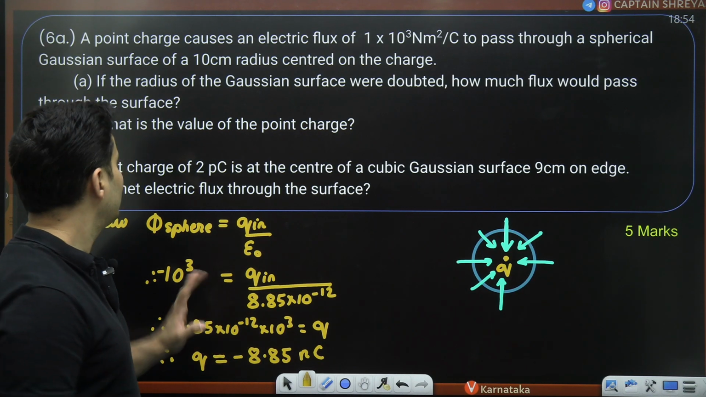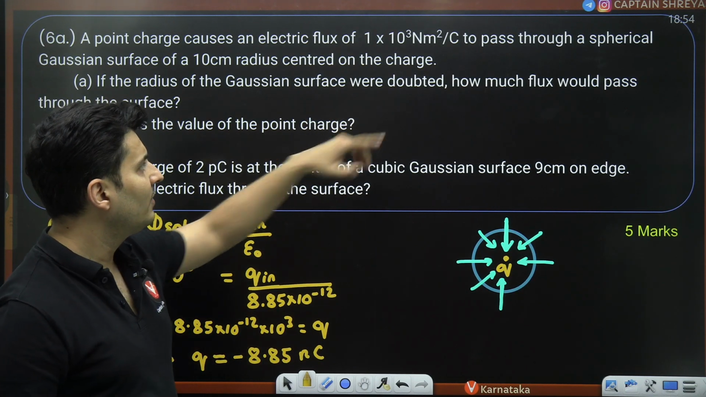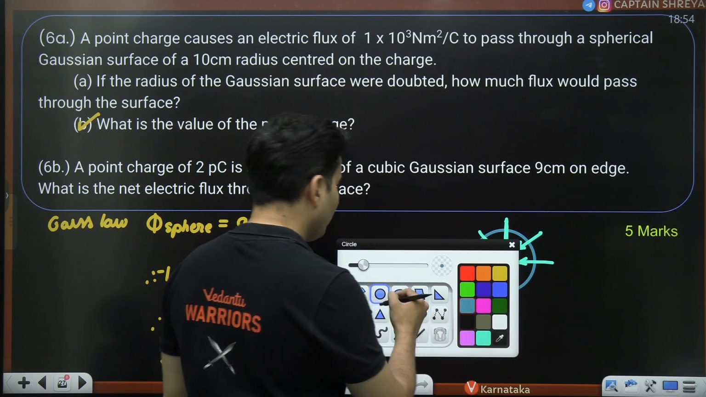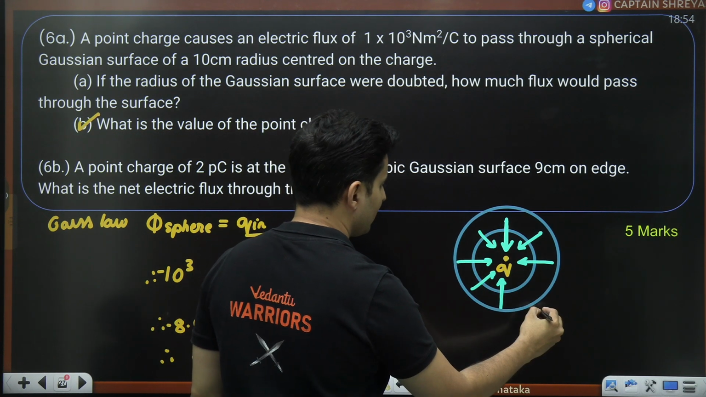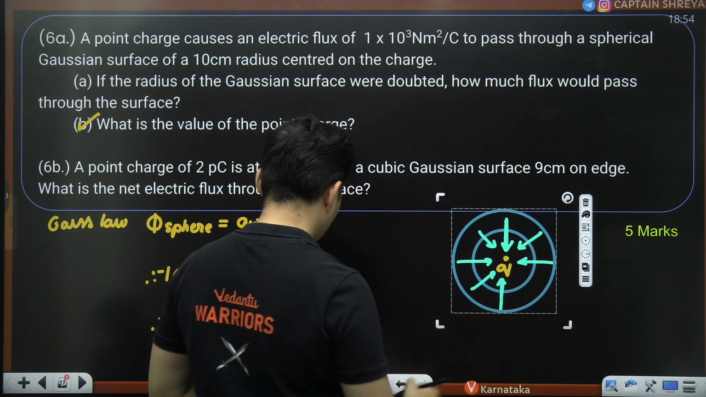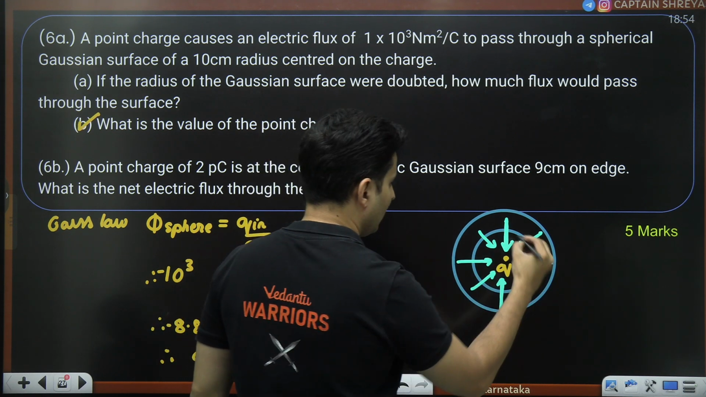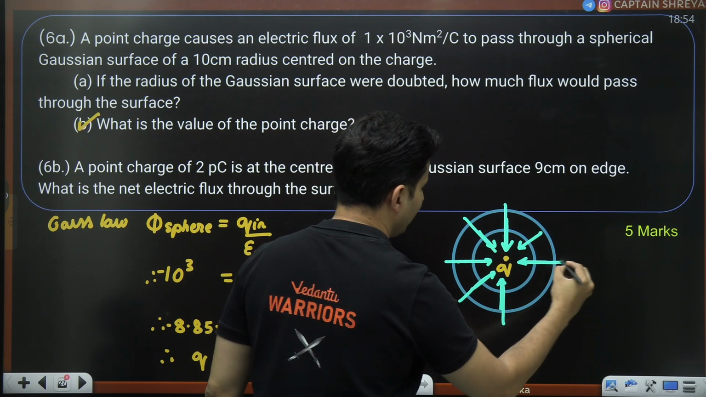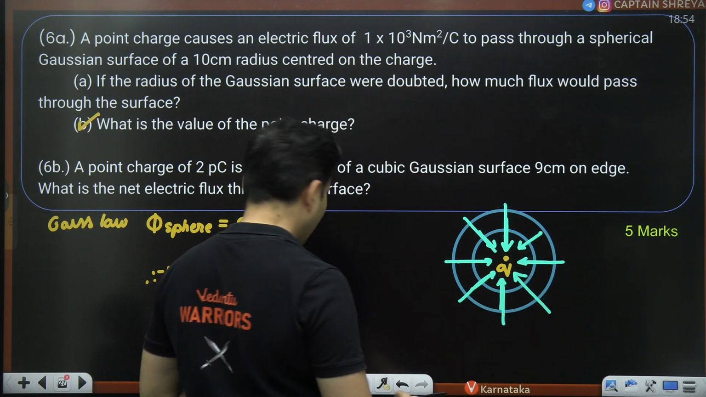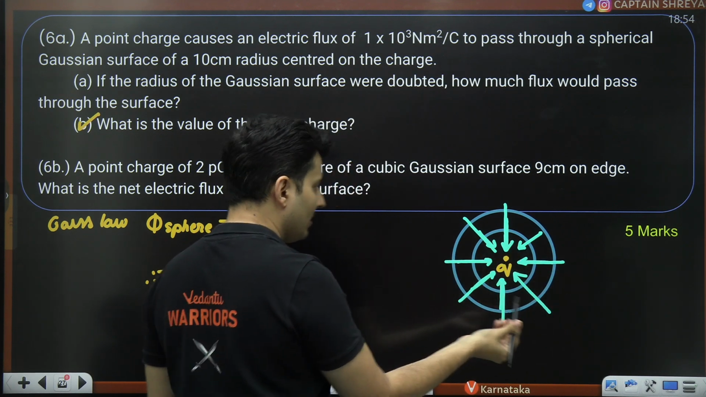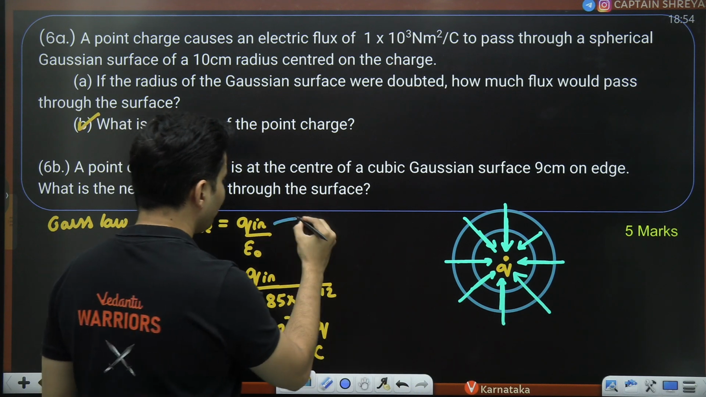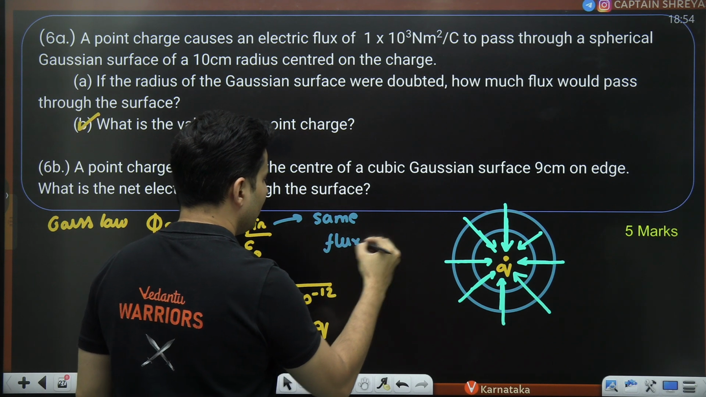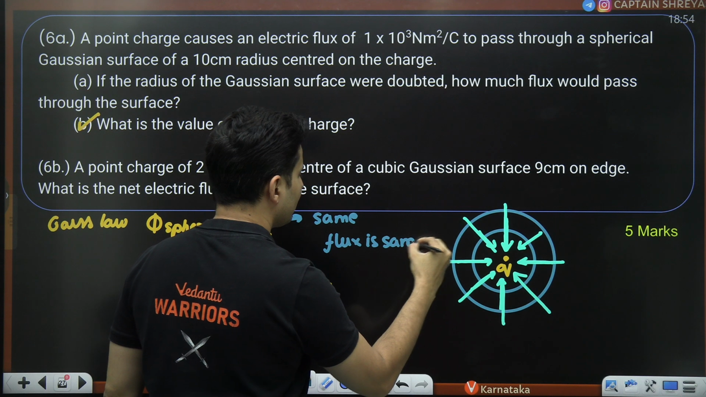Okay, this is done. Next part, if the radius of the surface were doubled, how much flux will pass through the surface? See, even if you double that radius, whatever lines were passing here are passing through even the other surface. So whether you take bigger sphere, smaller sphere, doesn't matter. The charge enclosed is the same. Since the charge enclosed is the same, so the flux is also going to be the same.